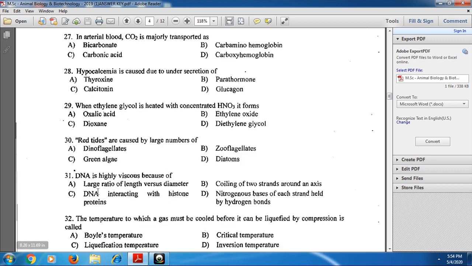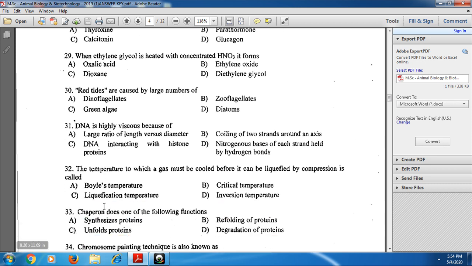And next, for the 31st one: DNA is highly viscous because of the large ratio of length versus diameter. Option A is the correct one.